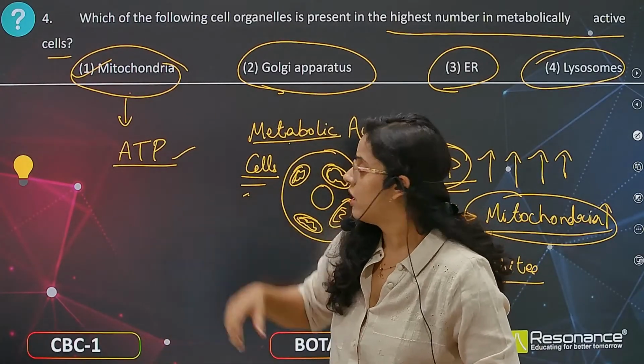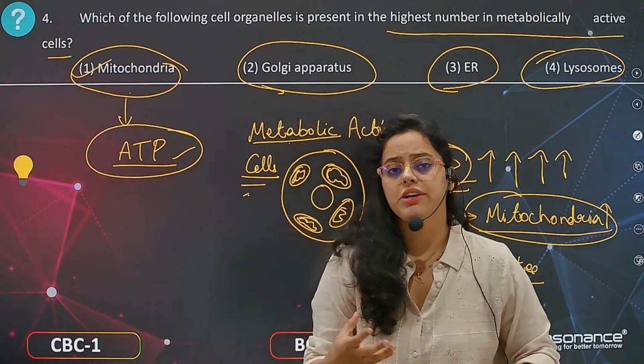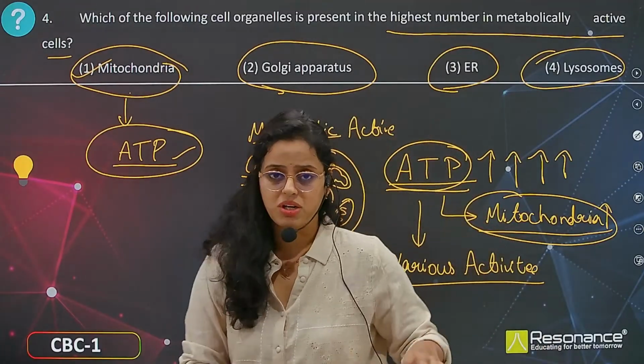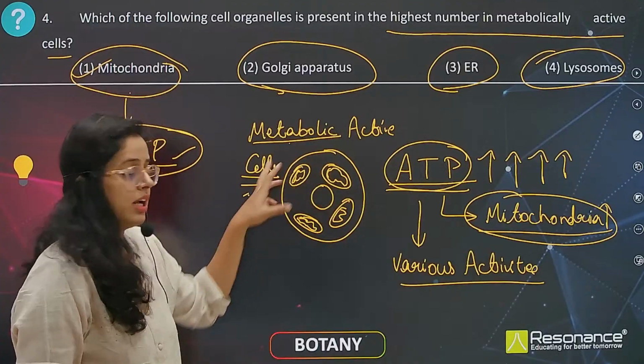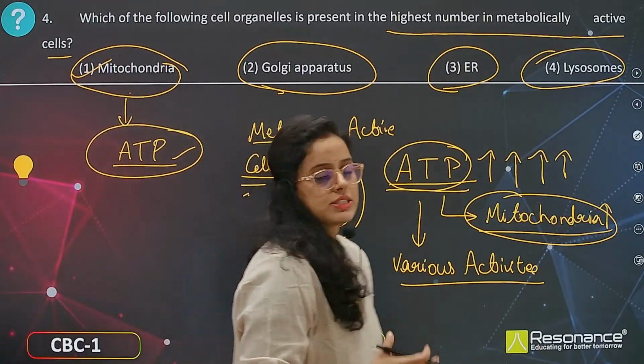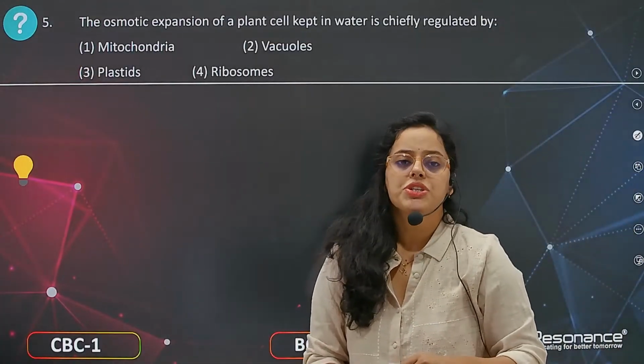That is what we have learned. At last, 38 molecules of ATP are generated from a cell in aerobic respiration, right? Here also we are learning that a metabolically active cell requires a larger amount of mitochondria and a larger amount of ATP is generated. Now going to the next slide, question number 5.